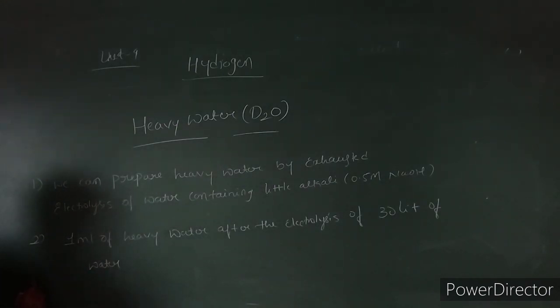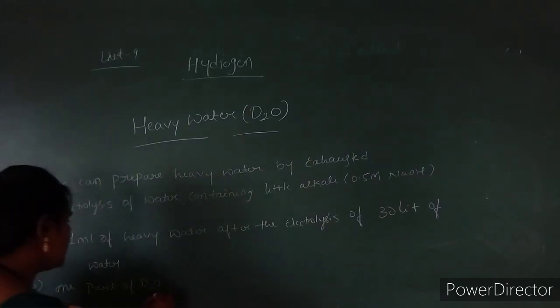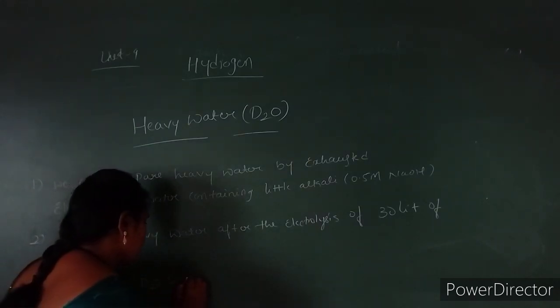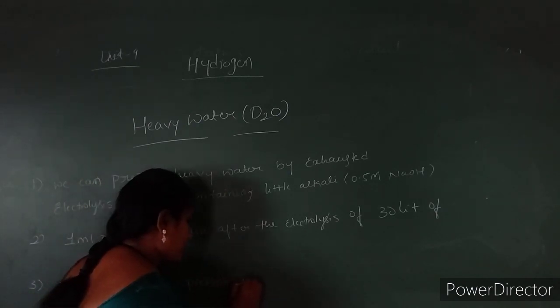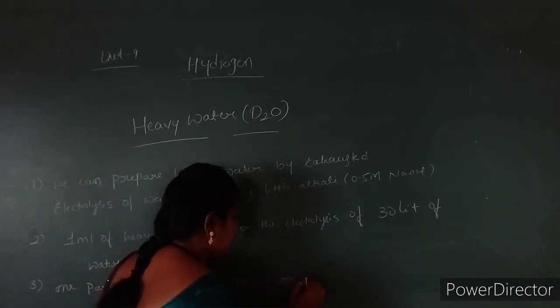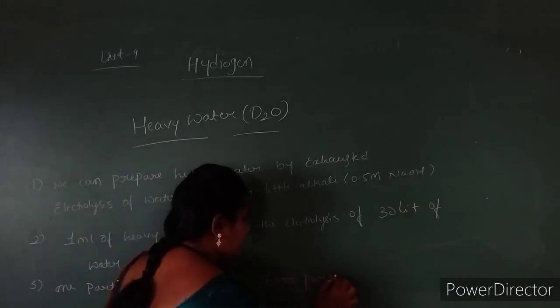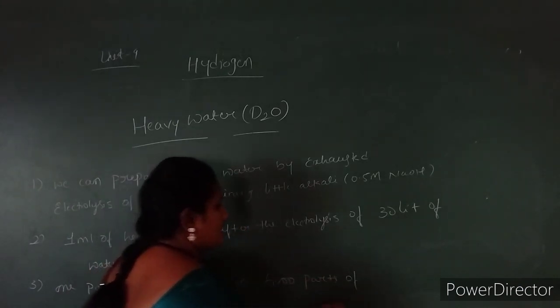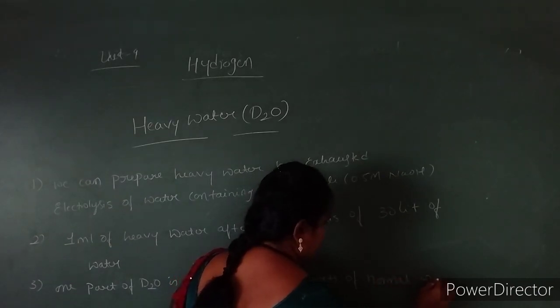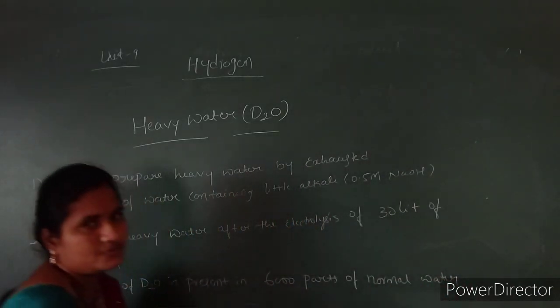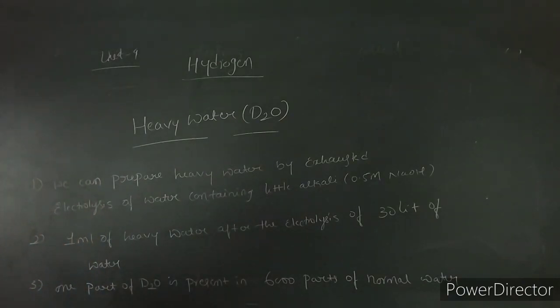One part of D2O, heavy water, is present in 6000 parts of normal water, also called ordinary water.